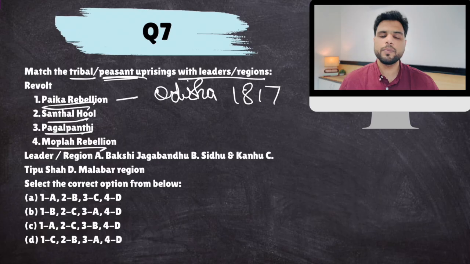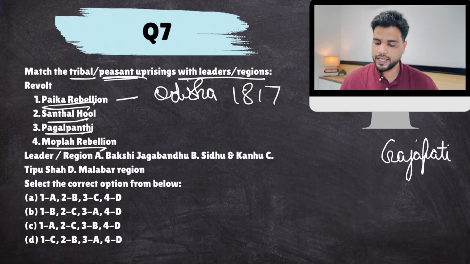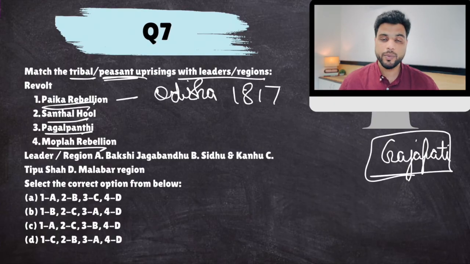The thing was that the British removed the Gajapati dynasty of Odisha. Now the British, the East India Company basically, were ruling Odisha. Many soldiers and peasants were part of the Gajapati kingdom's army. They were unhappy with British policies and they revolted. Their leader was Bakshi Jagabandhu. Okay, Paika rebellion, Odisha's first rebellion against the East India Company.